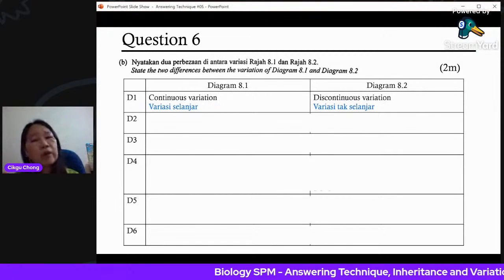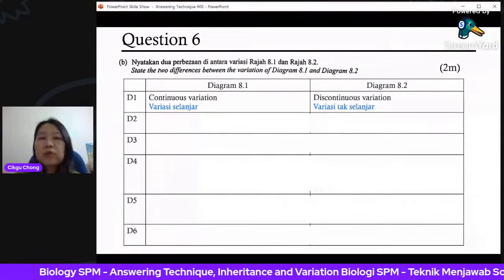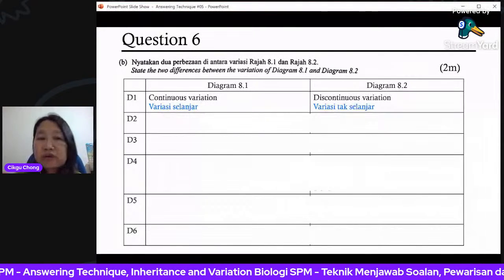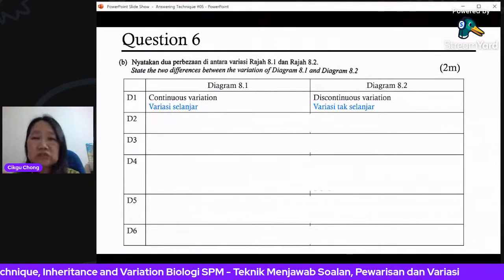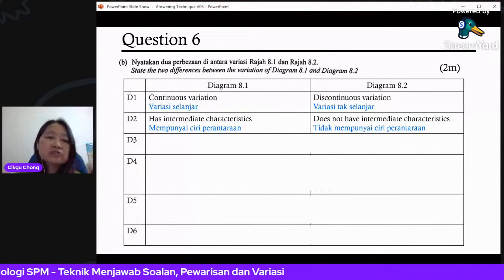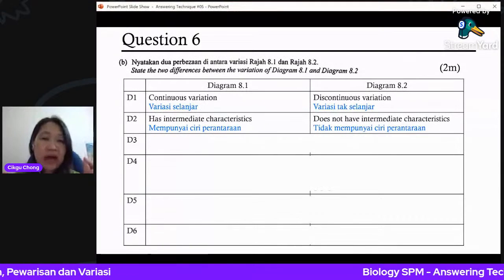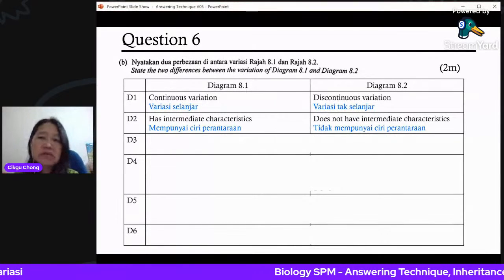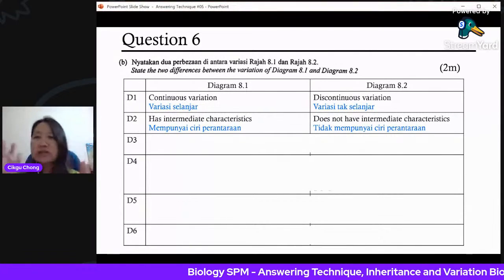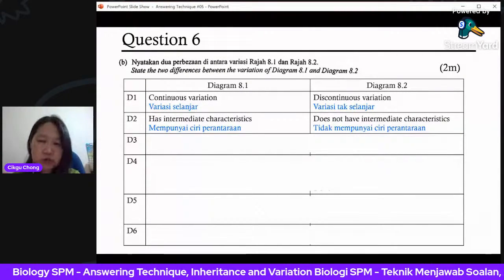So talk about what? The name, because name is not given. We can talk about 8.1 shows continuous variation, 8.2 shows discontinuous variation. 8.1 has intermediate characteristics, that means in between. The difference is very slight in terms of height. 8.2 does not have intermediate. It's either you are this or you are that. You are free earlobe or you are attached earlobe.